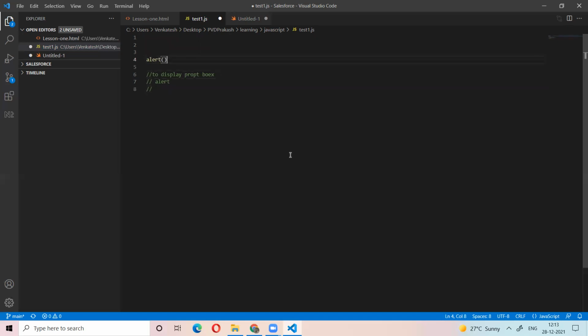If you see here in Visual Studio, it will tell what arguments we need to pass: a message, I mean anything, either string or number. And the return type is void. Return void means it's not returning anything. So like that we have different types of functions, some predefined functions.